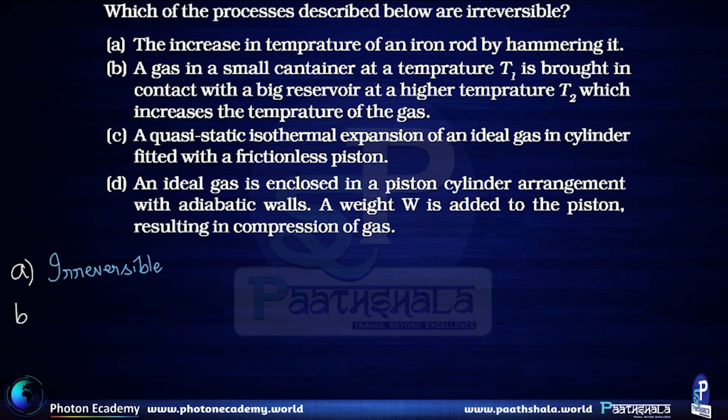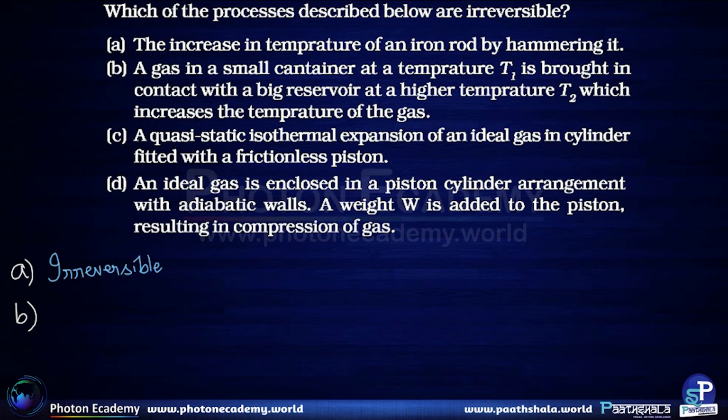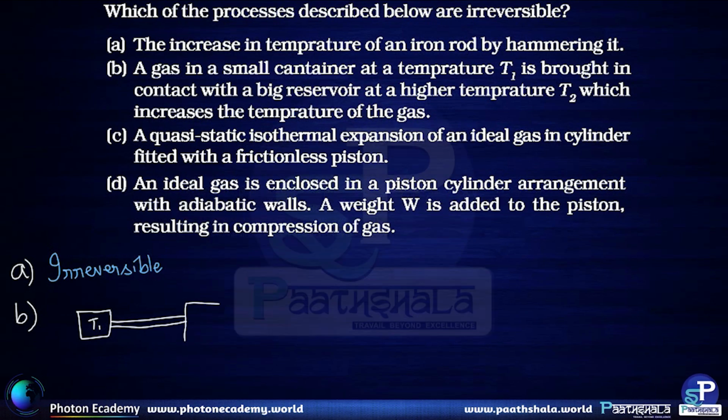Let's look at the second option. A gas in a small container at a temperature T1 is brought in contact with a big reservoir at a higher temperature T2, which increases the temperature of the gas. So it is given that there is a small container which has gas at temperature T1, and this is brought into contact with a big reservoir which is at temperature T2.